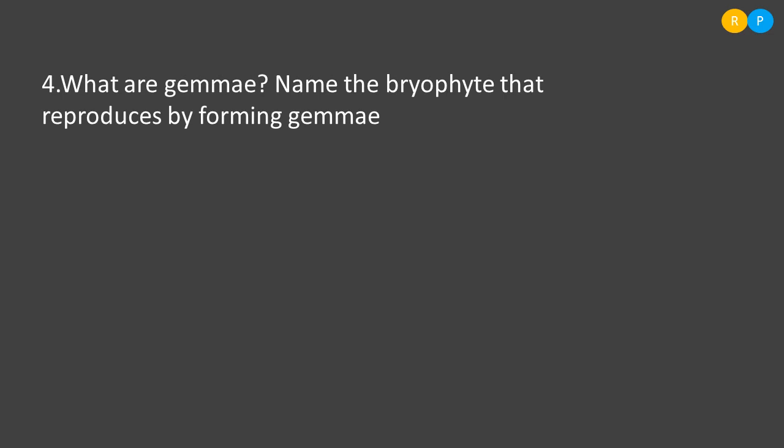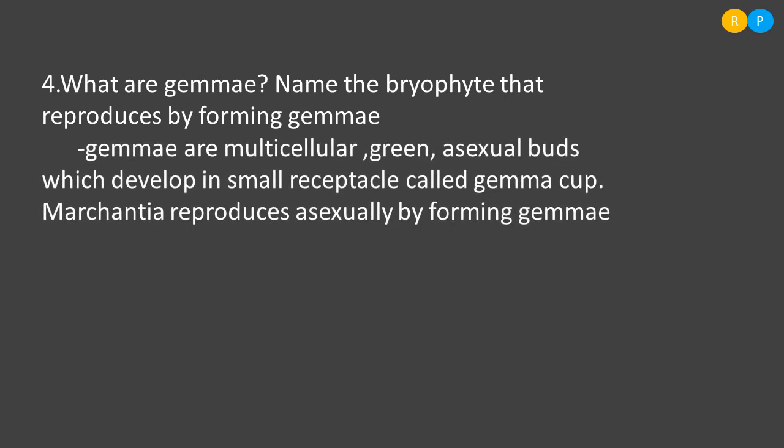Where do we find the formation of gemmae? Yes, this is very common in the members of liverworts. You can give the best example of Marchantia here. Understood? Yes, gemmae are multicellular, green, asexual buds which develop in a small receptacle called the gemma cup. Marchantia is the best example of a liverwort showing the formation of these asexual buds.